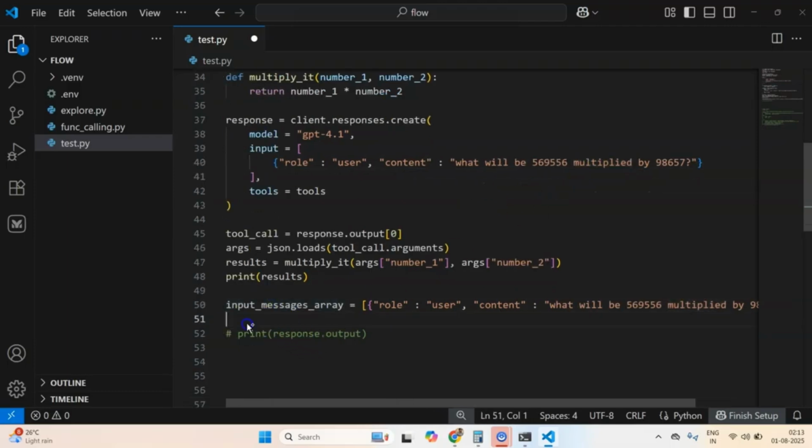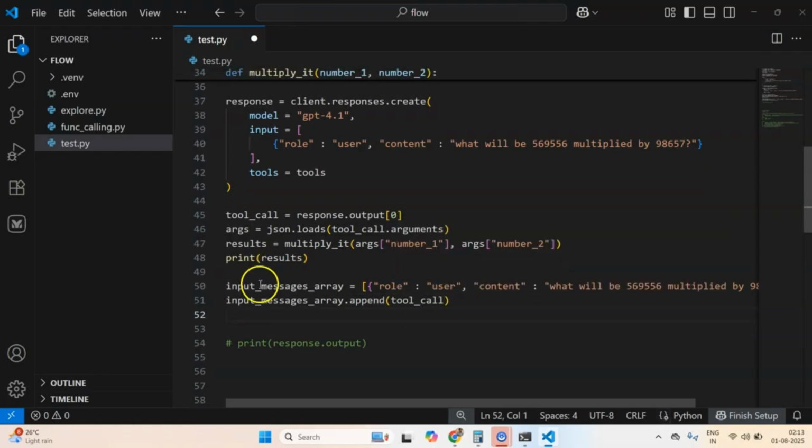Now in this array I can do dot append, I can append the tool call itself. So I'll call the responses library again, but this time with an input of a different type which will have tool calling results as well. Now let me append a JSON, or rather a dictionary.